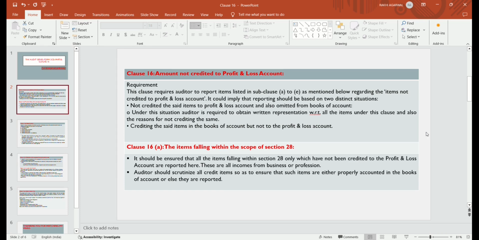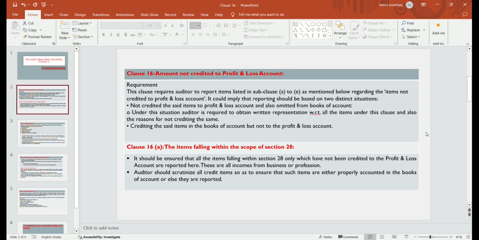Now clause 16A, the items falling within the scope of section 28. What are the items falling within the scope of section 28? Business income. So it should be ensured that only the items falling within section 28 which have not been credited to the profit and loss account are reported here.